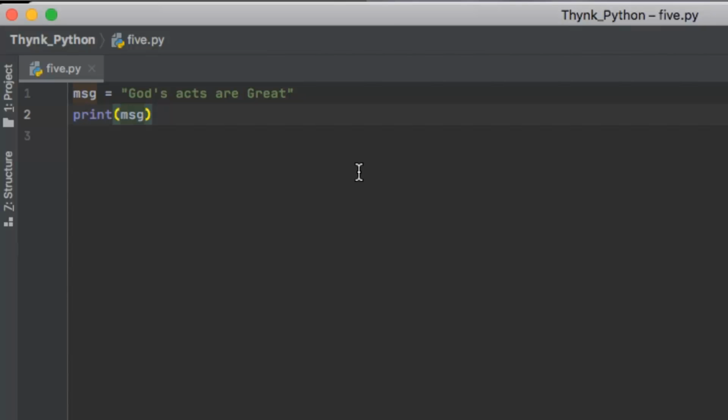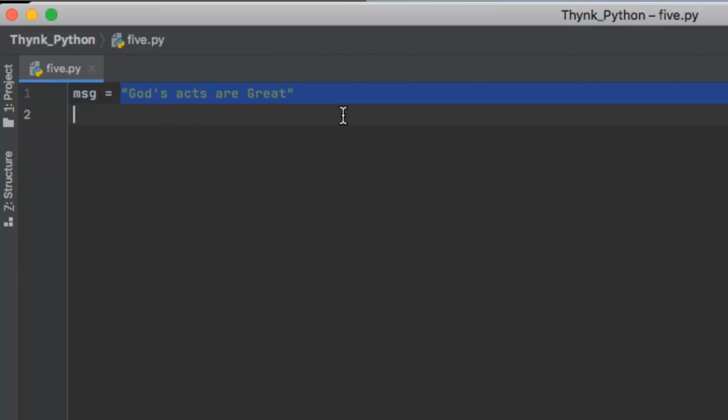Now we have learned to print small phrases so far. You are able to print a word, you are able to print a small phrase, but what if it's a long one having multiple lines like a paragraph or maybe an email? For that we can use triple quotation marks. Let me show you how.